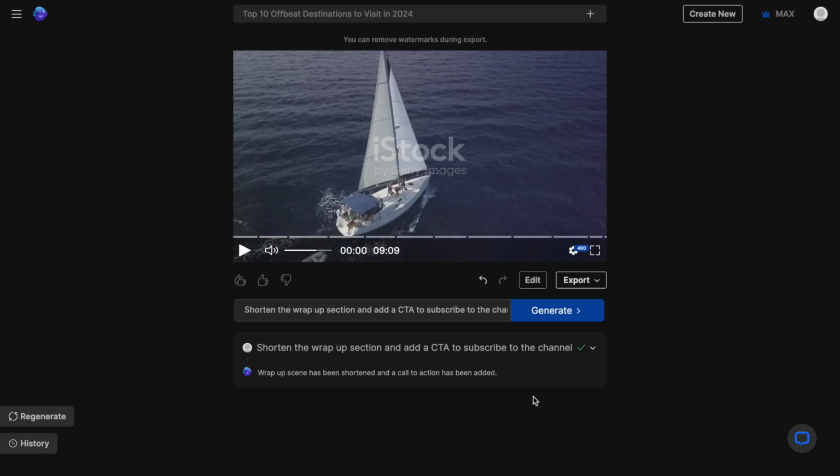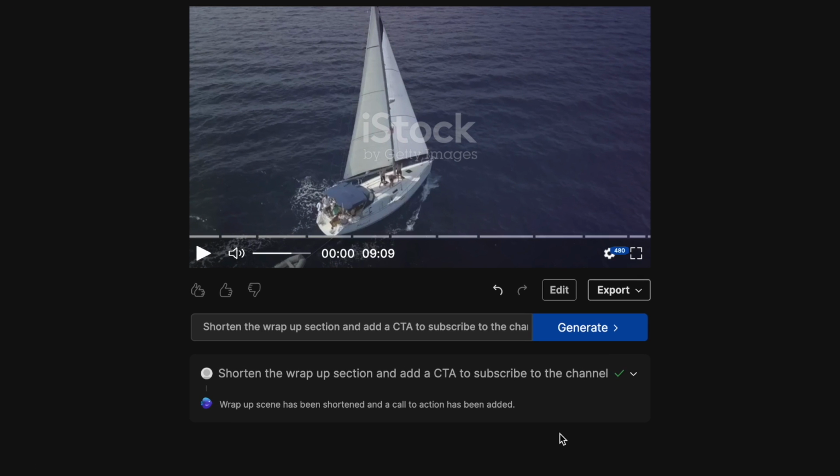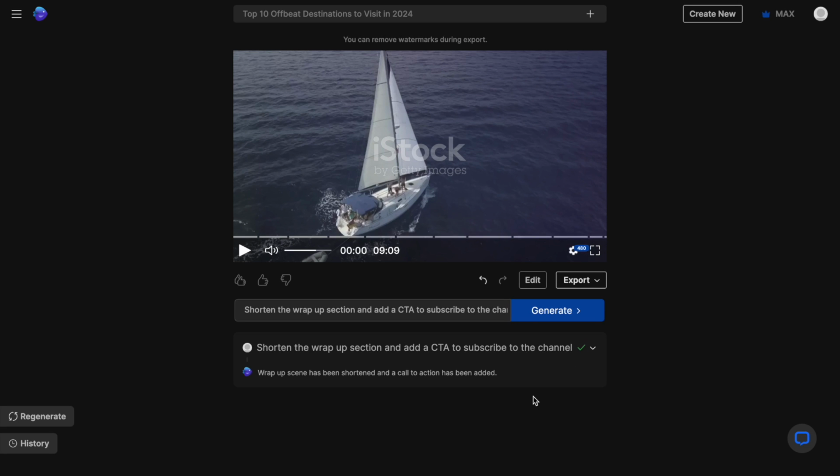Perfect. With that, our video is ready. Now, in case you give it a prompt and you don't like the results that have come up, you can always press this undo arrow and go back to the previous version and then try again. Now, with that, let's preview our final results. We're just going to watch a minute or so of the video to give you an idea, and you can check out the full video using the link in the description.